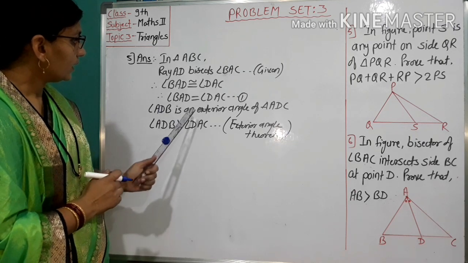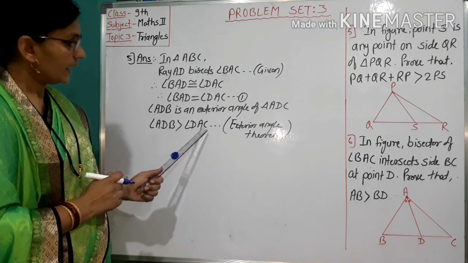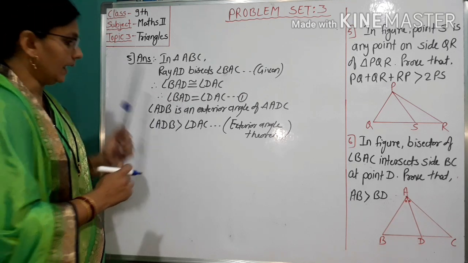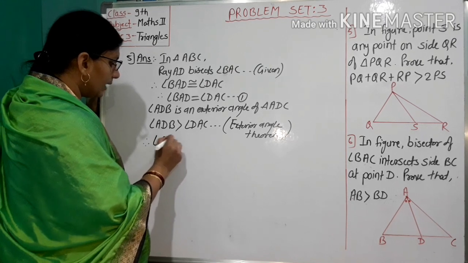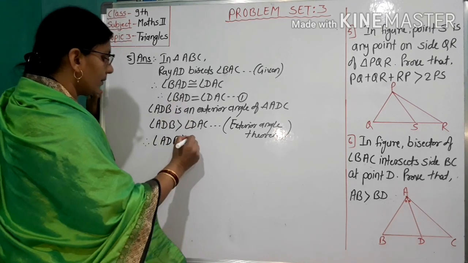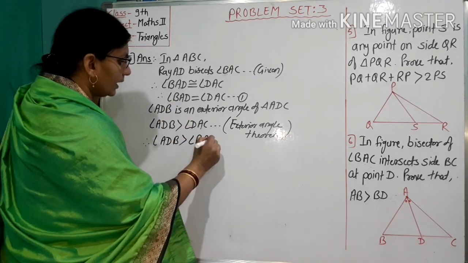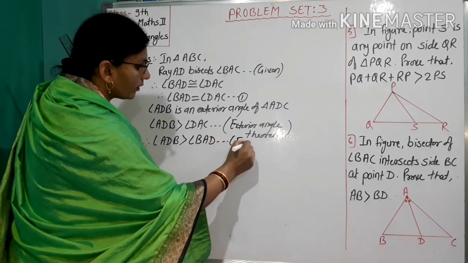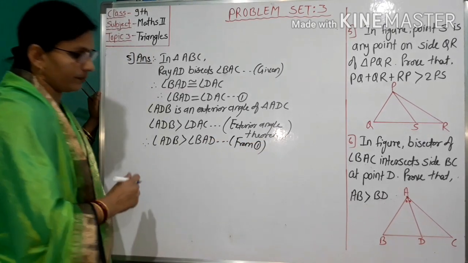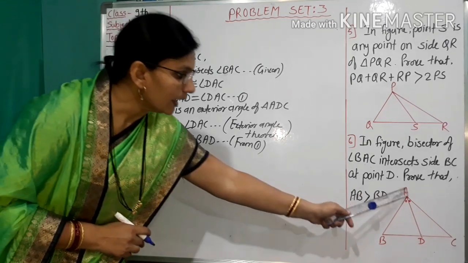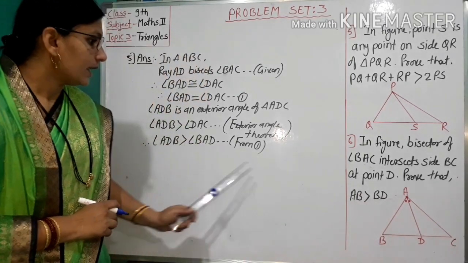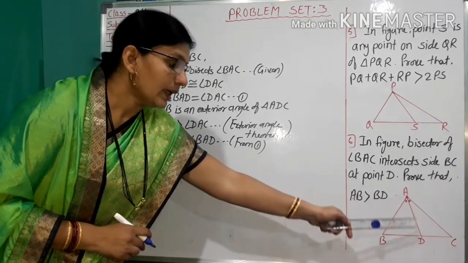But from 1, at the place of DAC, put angle BAD. Therefore, angle ADB greater than angle BAD from 1.